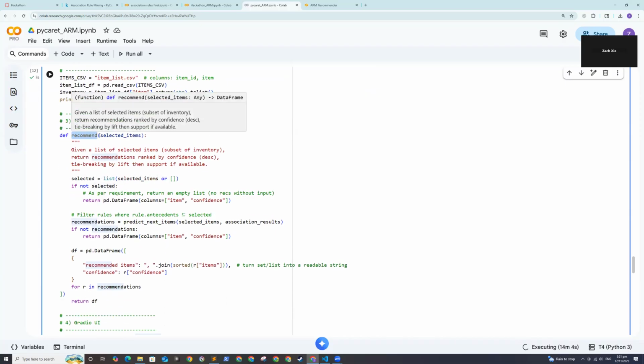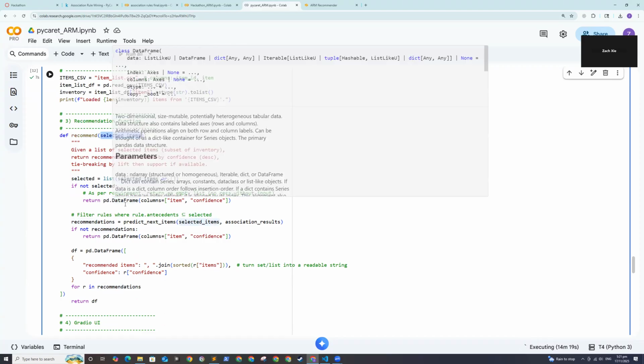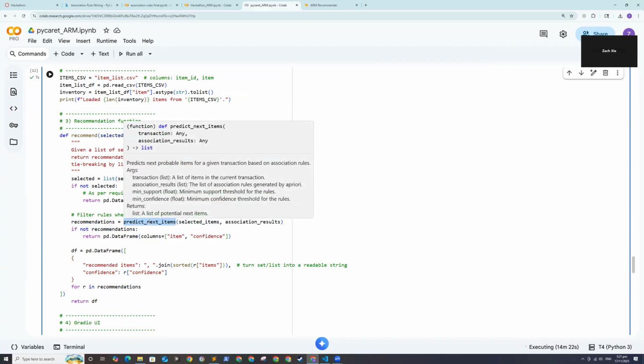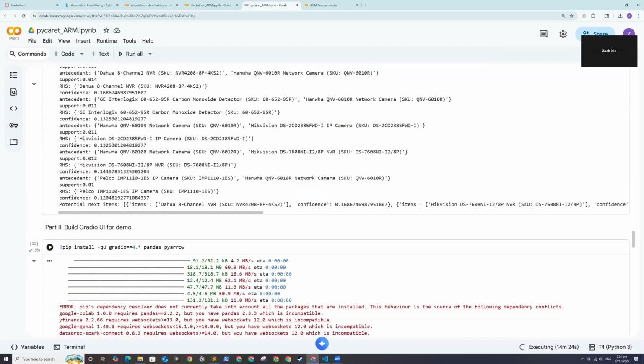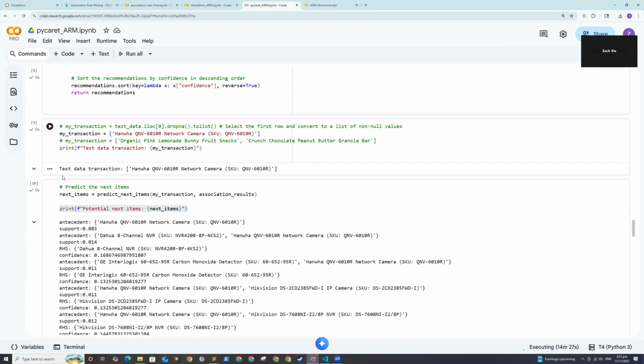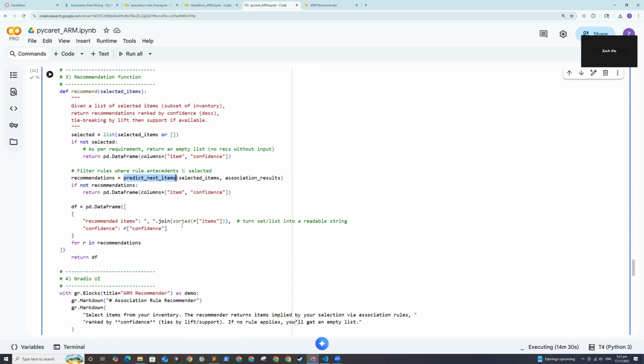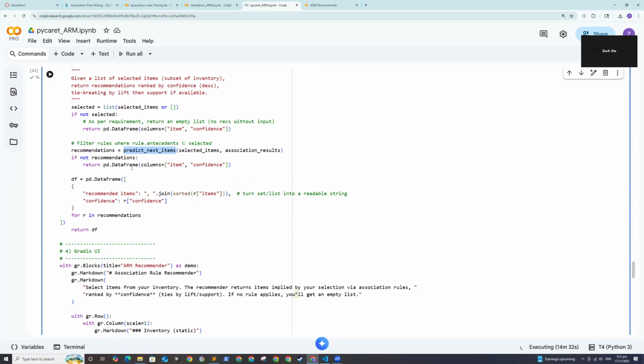Once we have the selected items, the request comes into the Gradio server side, and we'll call the recommend function with the request's selected items, which essentially calls the predict next items function that we defined above. We'll call our trained model with the association rules to make a list of recommendations, and we'll return it in a pretty printed format.